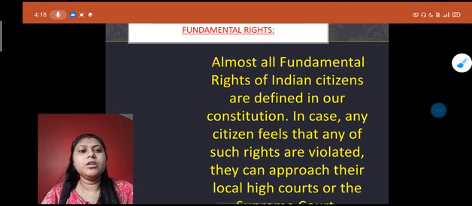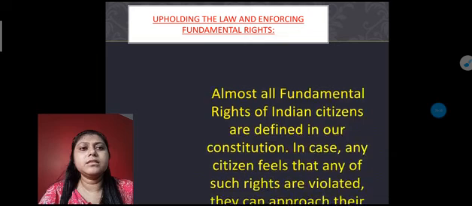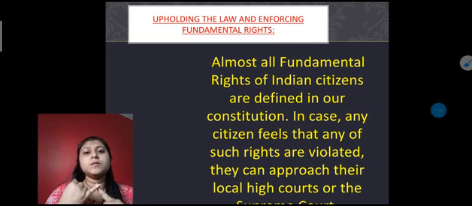So it is about the local court, the high court and the Supreme Court. I hope you all understand this topic, what the judiciary system is and what role it plays. Please remember that the judiciary system means the court system of any country. It has three main roles. One is solving or settling disputes. The next is modifying the laws which are not suitable for our society, and protecting our citizens by giving them all the fundamental rights that a citizen deserves.